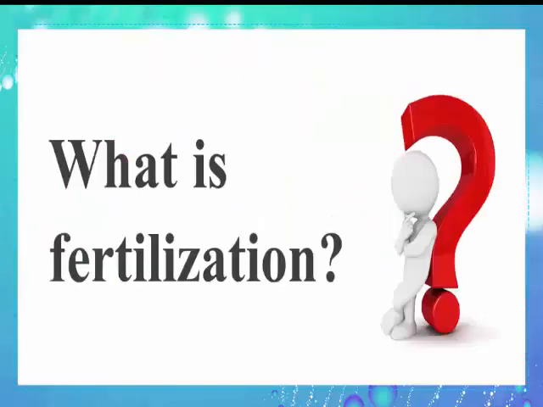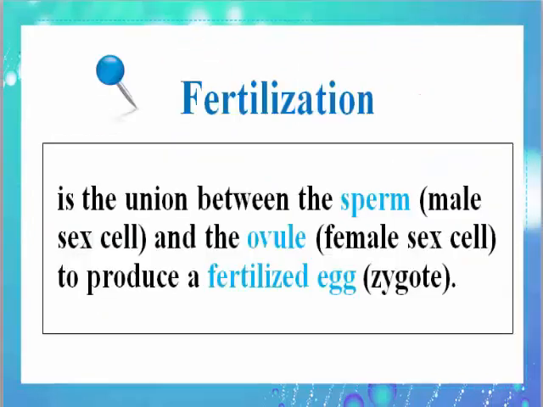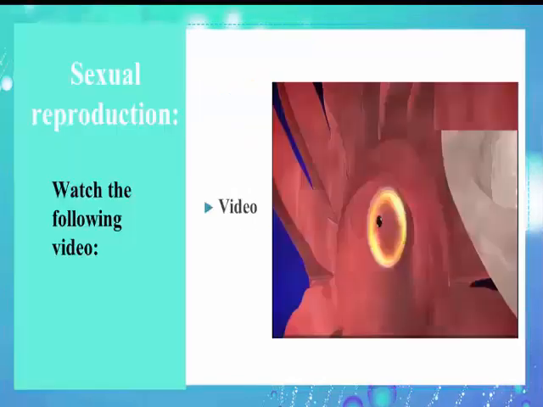So, what is fertilization? Fertilization is the union between the sperm, the male sex cell, and the ovule, the female sex cell, to produce a fertilized egg called a zygote. Let's watch this video about sexual reproduction.